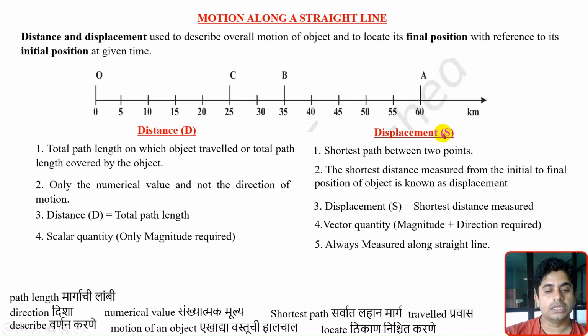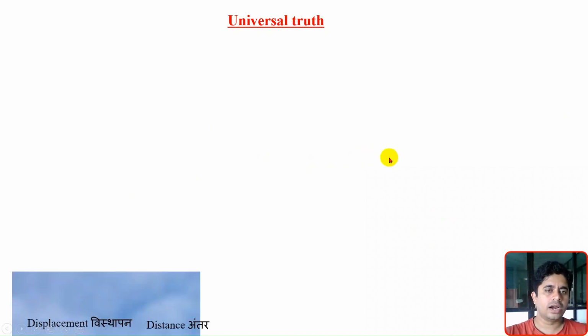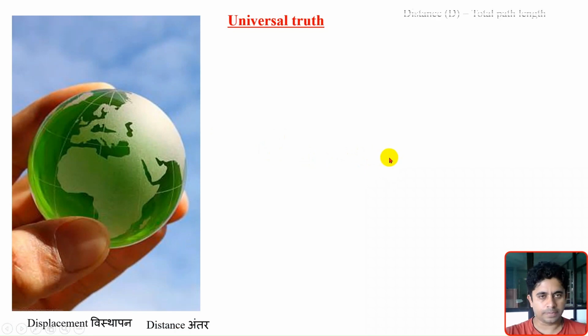And displacement is a vector quantity where magnitude and direction both are important and both we should mention. Hello everyone. In the last video we discussed distance and displacement. In this video we will discuss some universal truths regarding distance and displacement.